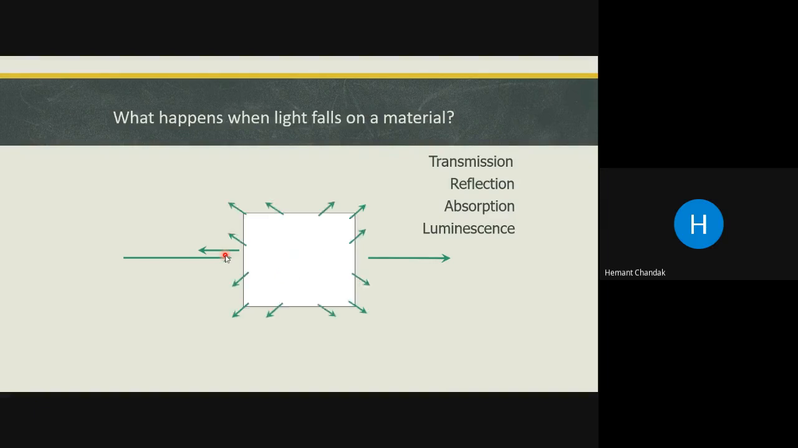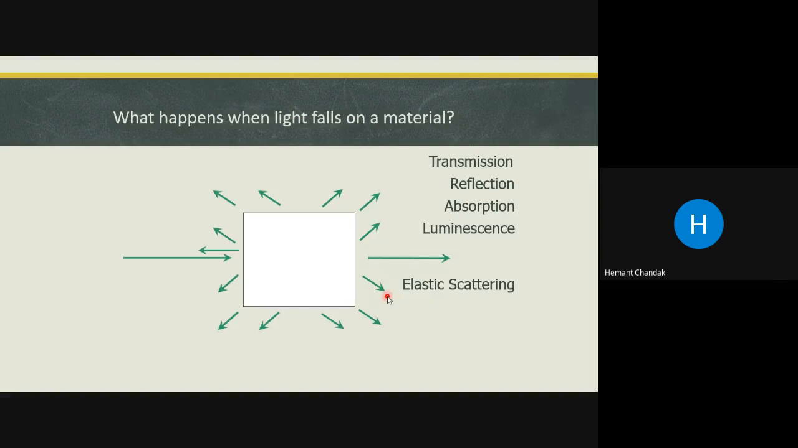What is the next possibility? The next possibility is elastic scattering. Elastic scattering means the light gets scattered in all possible directions, and look at the color of the arrow. The incident arrow was green and the scattered arrow is also green, meaning the frequency of the incident light is the same as that of the scattered light. Such scattering is referred to as elastic scattering or Rayleigh scattering. And this gives rise to the Rayleigh line in the Raman spectrum. We will see about the Rayleigh line in the next slide.